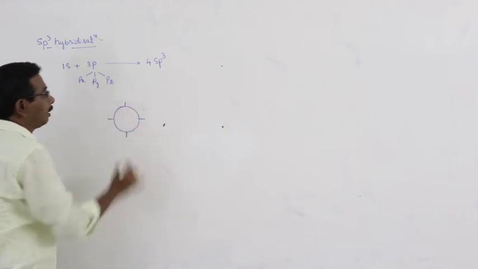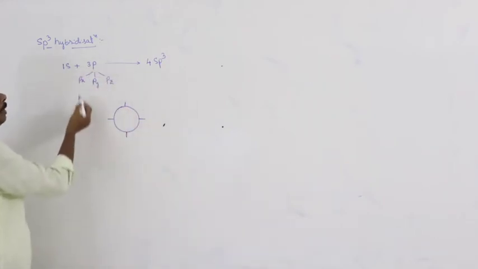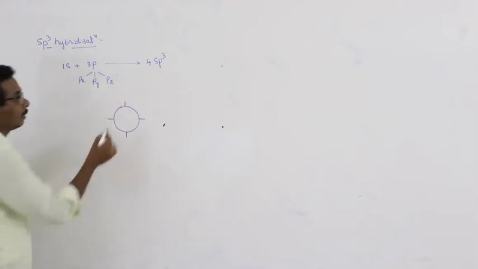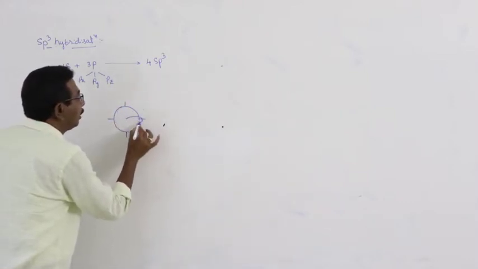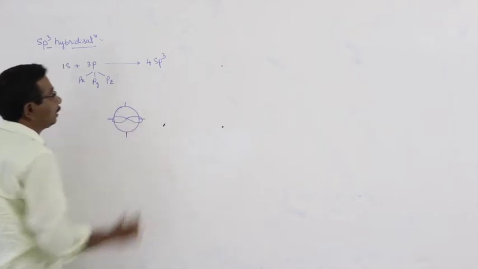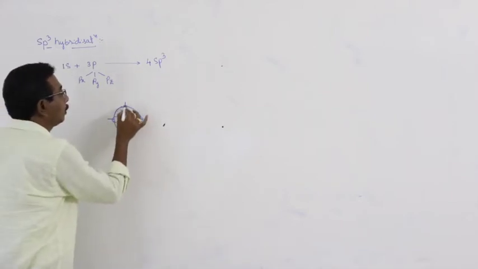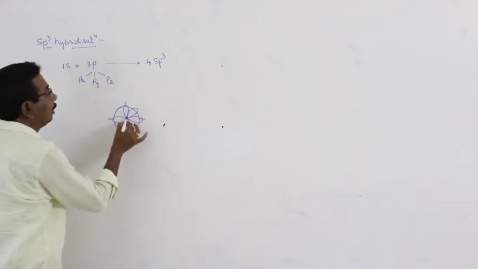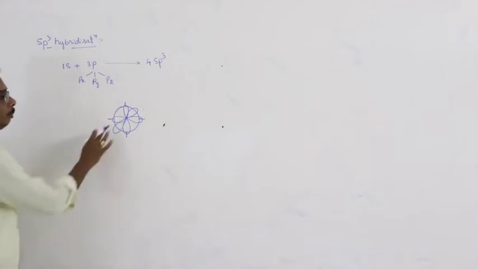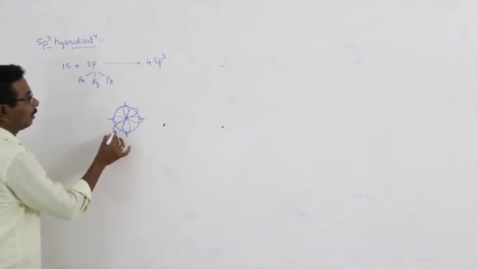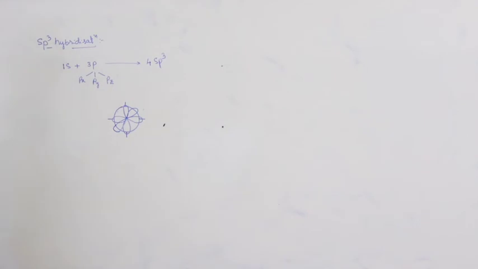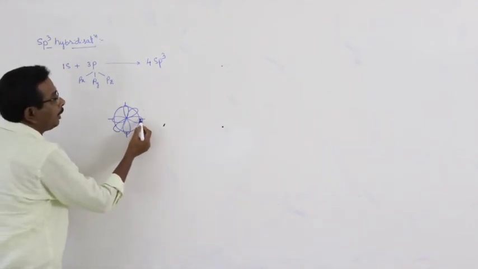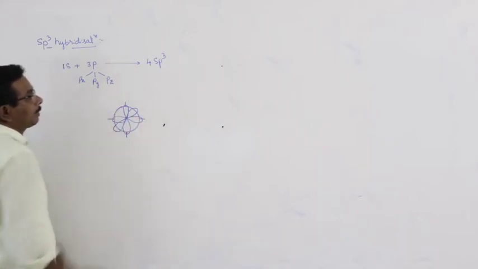This is the spherical s orbital. 3 p orbitals, what are they? pz, py, px. S orbital, pz, py, px.